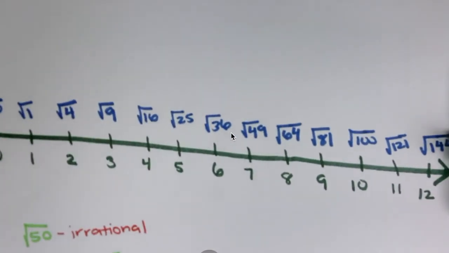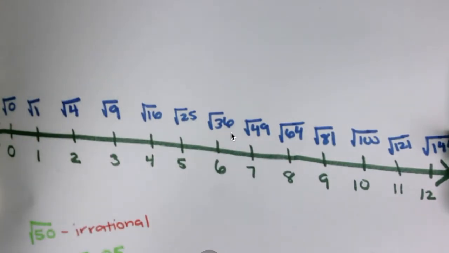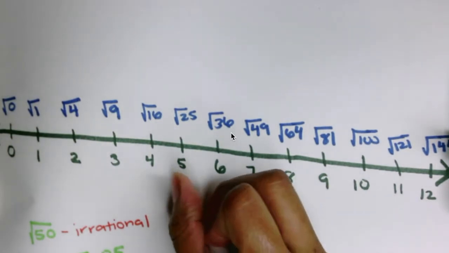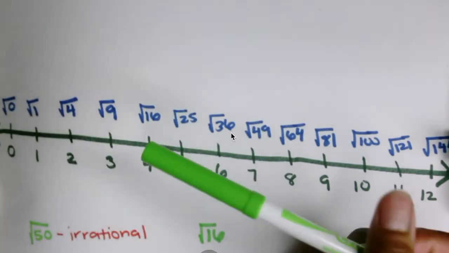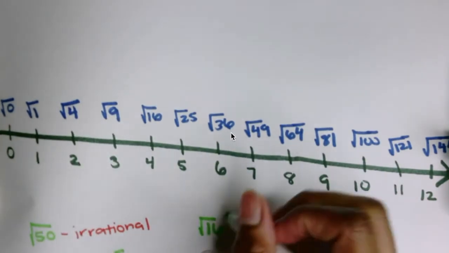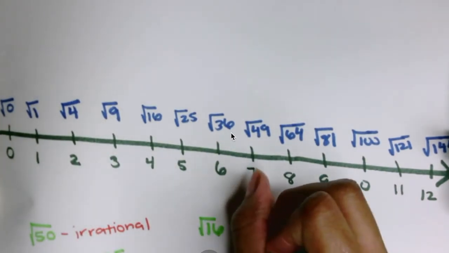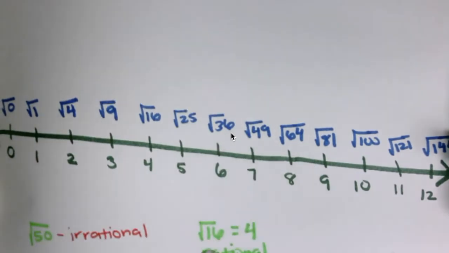So let's approximate another one. So let's say we did the square root of 16. So the square root of 16. Is it rational or irrational? Is it up here? The square root of 16 is 4 because 4 times 4 is 16. So the square root of 16 is really equal to 4. Therefore, it is rational. And we're done with that.